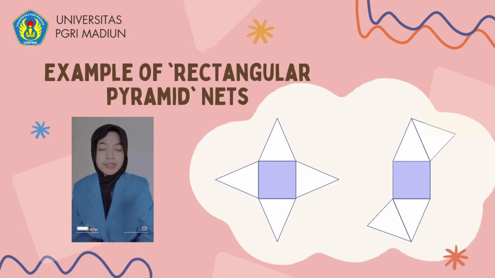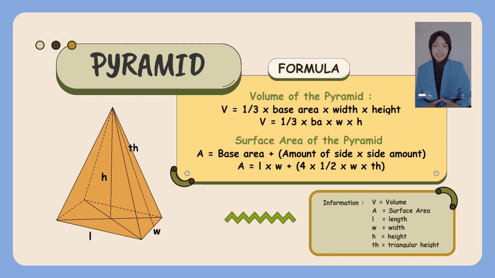Example of pyramid nets. Pyramids have several types depending on how the base is shaped. That's why the nets can also differ from one another. Here is an example of the net of a rectangular pyramid. Next, formulas of a pyramid.